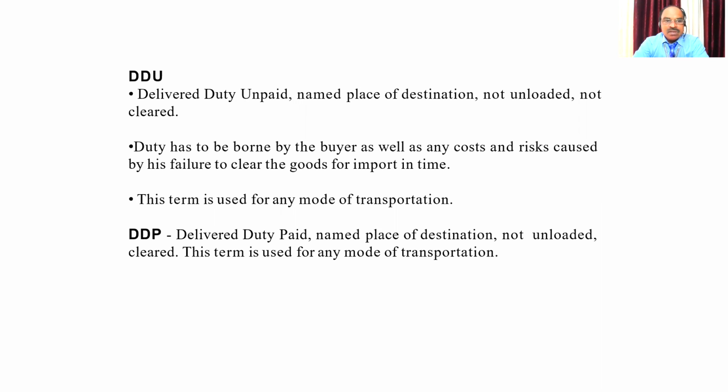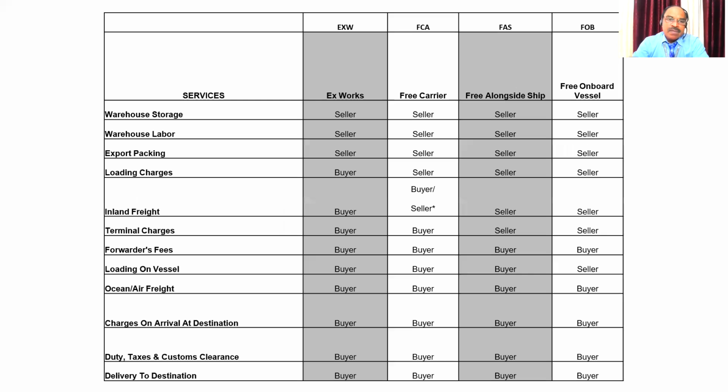That means duty has not been paid, so Melvin has to pay the duty and unload that. DDP, delivered duty paid. That means all the duty has been paid. The only thing Melvin has to do is unload and take back. These are all the terms we are using in case of the Incoterms, that is International Commercial Terms.